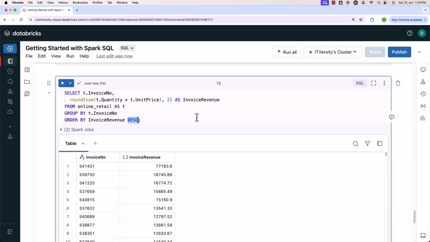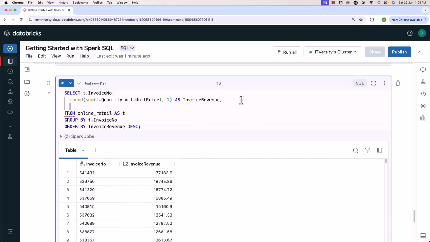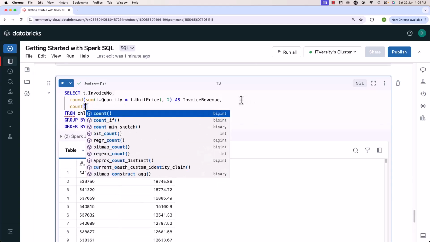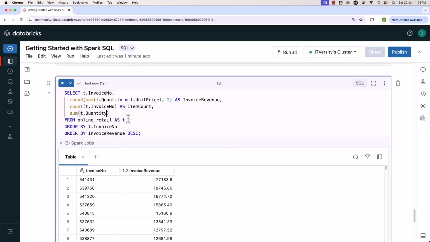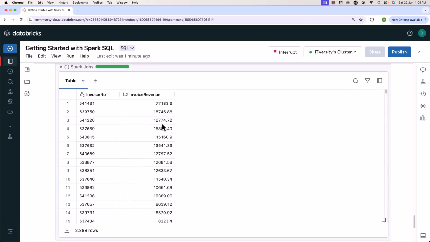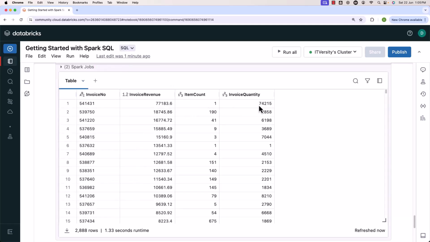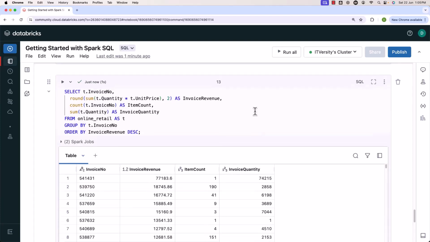Now, on top of this, I also wanted to see number of items in each invoice, and also total quantity per invoice. For that purpose, I should be able to add additional aggregate fields like this. The first one is count of t dot invoice number. When it comes to alias, let me say item count. Then sum of t dot quantity. For its alias, I'll give the name invoice quantity. Now let's run this. On top of invoice revenue, we should be able to see item count as well as invoice quantity. This is how you should be able to come up with queries using group by and aggregate functions to aggregate the results.